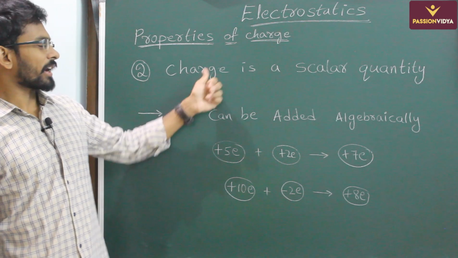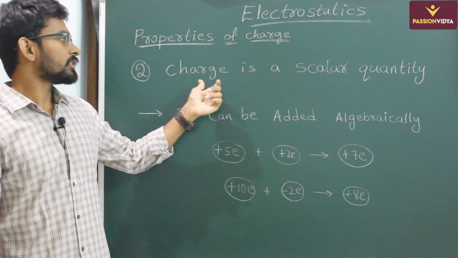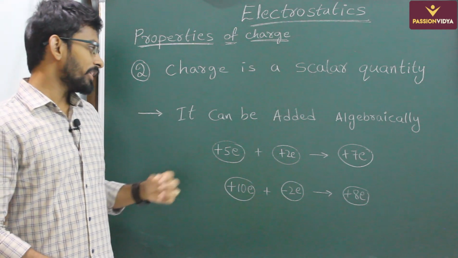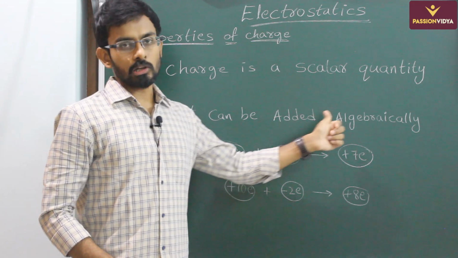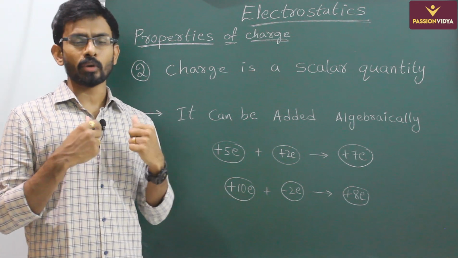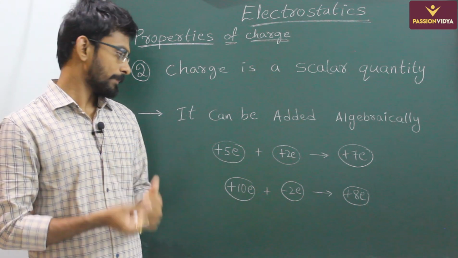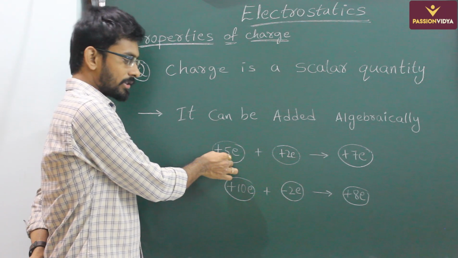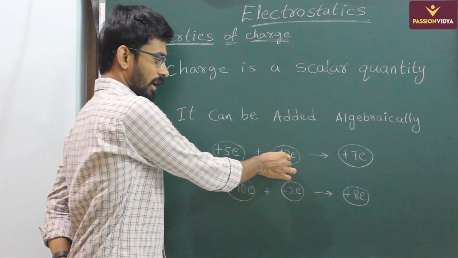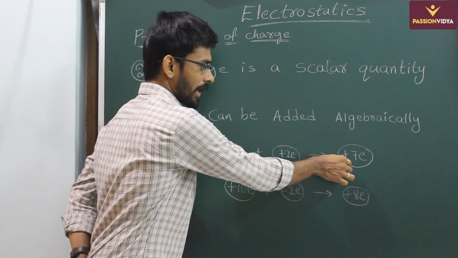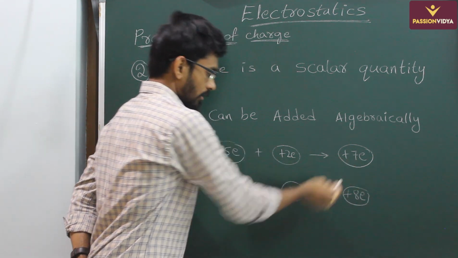Now let us discuss the second property of charge. Here charge is a scalar quantity. As it is a scalar quantity, we can add it algebraically. The charges can be added algebraically or even you can subtract it algebraically. So here if we take an example, plus 5E charge you have and a plus 2E charge you have. So when these two charges are combined, you will get a resultant charge plus 7E.